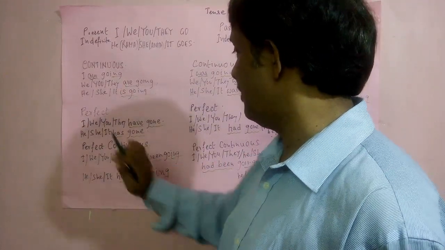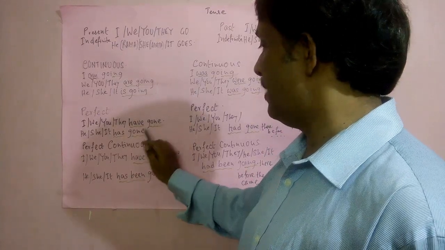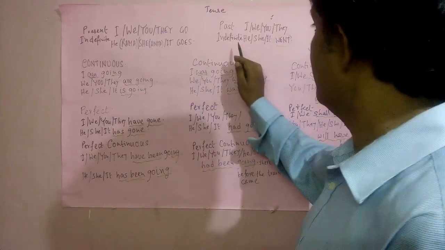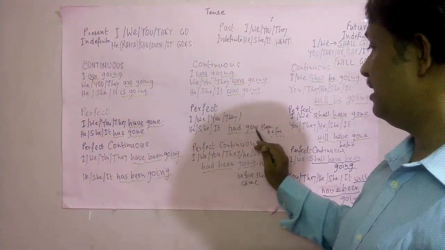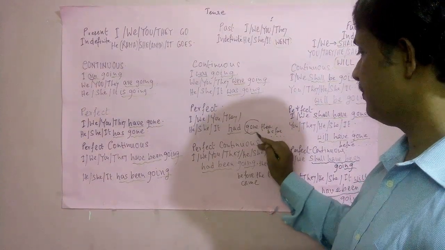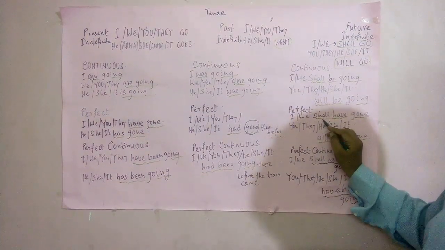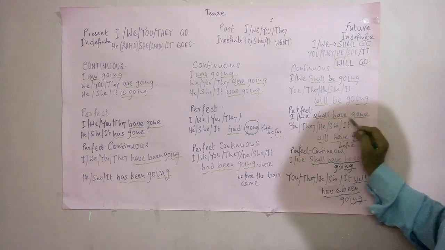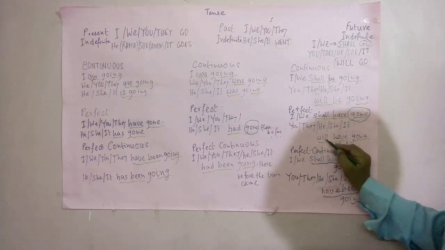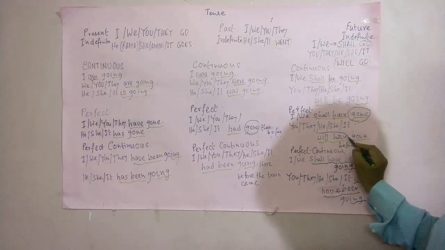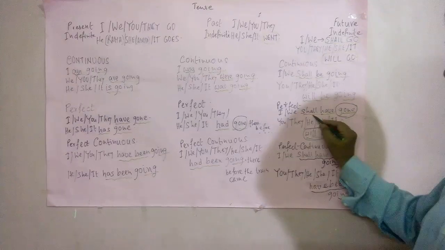For present perfect tense, there is has or have and past participle form of verb. For past perfect tense, that is had and past participle form of verb. Here in future perfect tense, that is shall have or will have and past participle form of the verb.